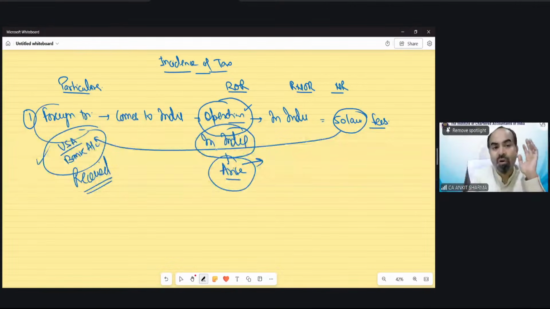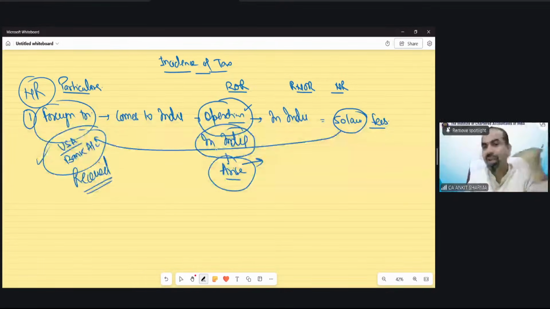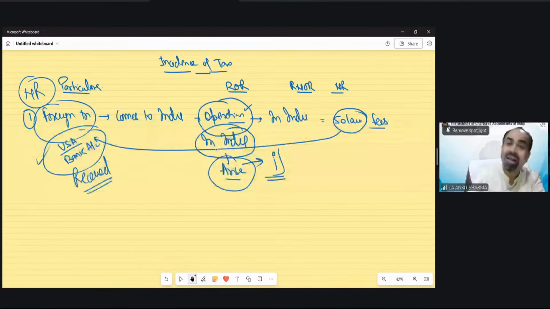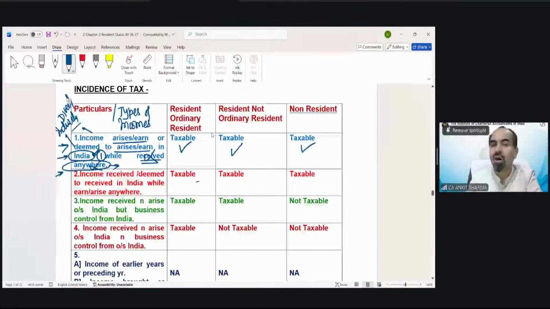Because he's a foreigner, technically he must be a non-resident, just came for a visit to India for operation purpose. Done the operation, went outside India, received income outside India, but this kind of income will fall in the first category of income, that means arise in India. And on this kind of income, you need to pay tax in India, whether you are a ROR, a RNOR, or a NR. Does not matter. So the main key concept is where income arises. If income arises in India, you have to pay tax in India.